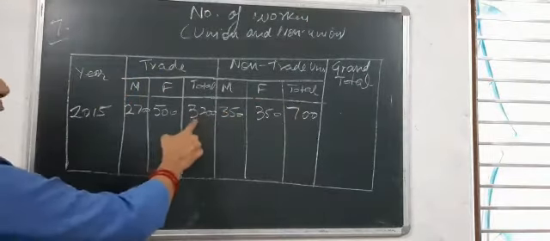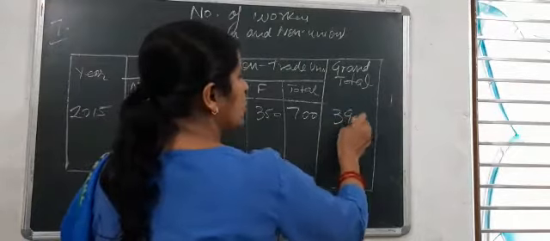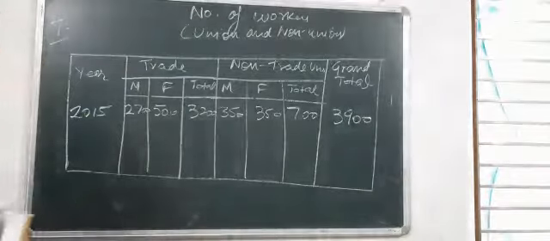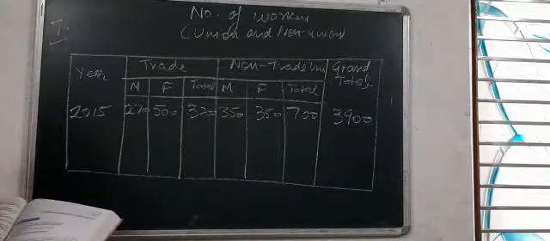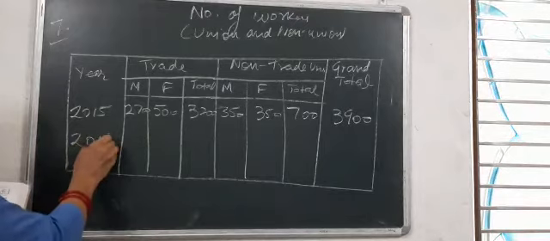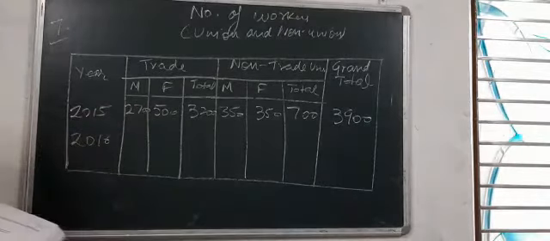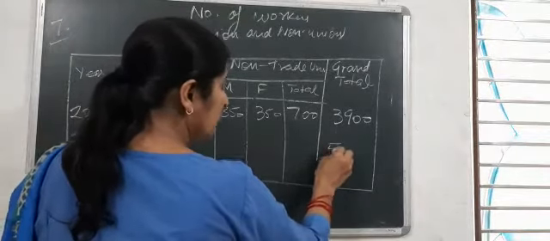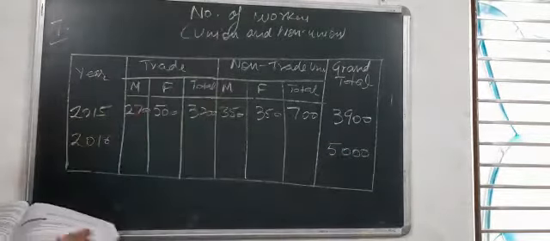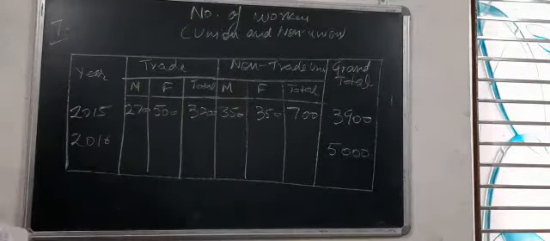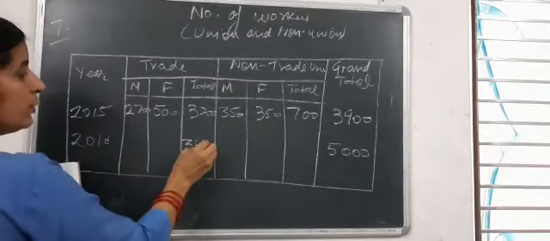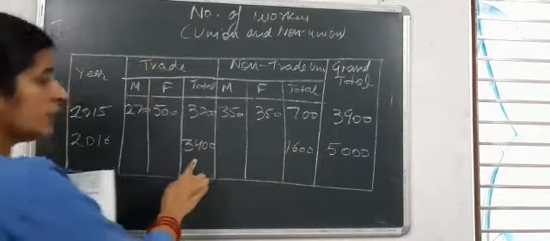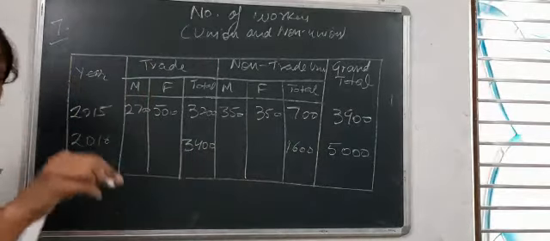And the total is 3,200 plus 700, that is 3,900 for the total workers in 2015, including union and non-trade union. Next, in 2016, please write as I am writing over here, note it down. In 2016, out of the total 5,000 workers, 3,400 were members of the trade union. Means the remaining 1,600, 5,000 minus 3,400, are the non-trade union.